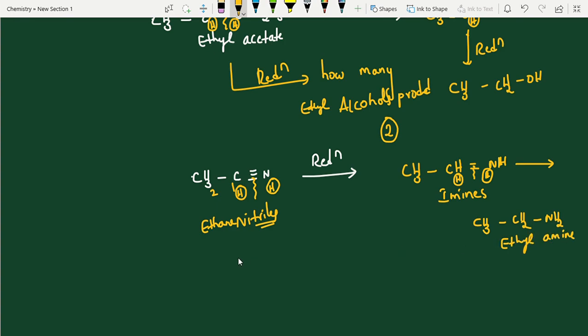Now, can you try an isocyanide, CH3 N triple bond C? It will undergo reduction, right? So here the bond breaks, just add hydrogen here. So what product will you get, students? CH3 NH double bond CH. This is also what we call an imine.